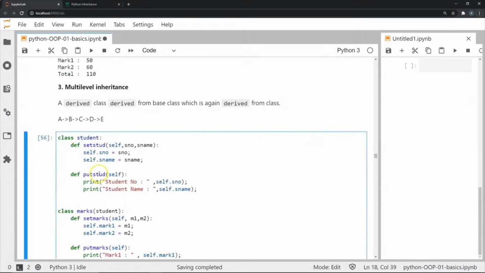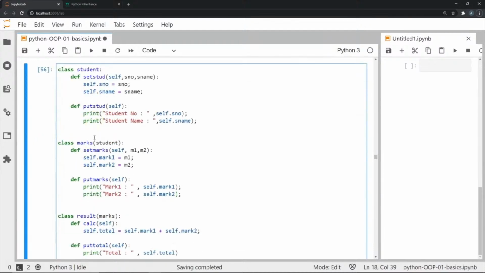Our next type of inheritance is called multi-level inheritance. Now, multi-level inheritance can be assumed as where you take a superclass, let's call it A, and you derive a class B from that class A. Now, what if we derived a class C from B, and we kept doing this? So until, say, a class E. Now each of these steps is in its own an inheritance, but this whole relationship can be described as a multi-level inheritance. So let's take an example again.